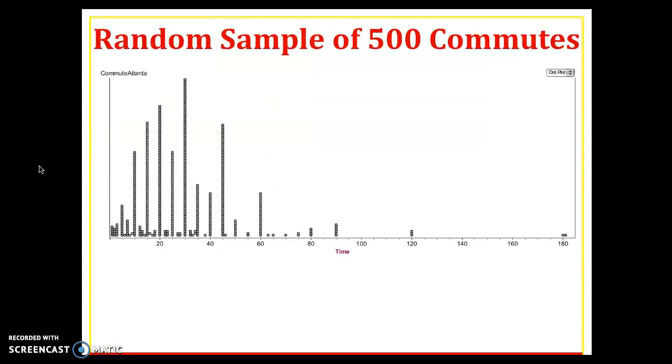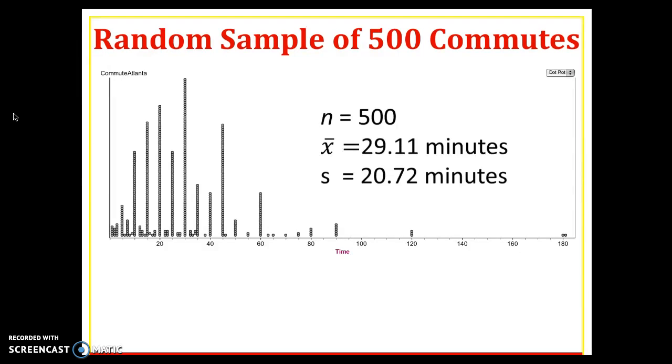So we've got a random sample of 500 commuters, so we have the commute times of 500 commutes. This is one sample. Most are around the 20, 30, 40 minute mark, and then there's a couple that are traveling quite a longer distance, or a longer time. So we've got a sample of 500. The average of the sample is 29 minutes, and the standard deviation of the sample is 20.72 minutes.